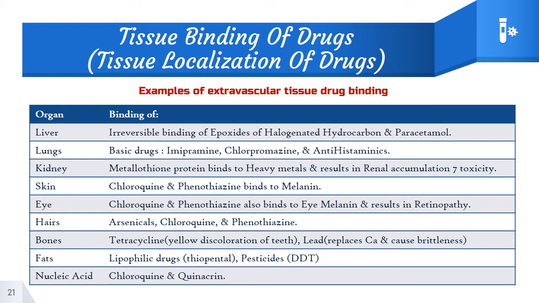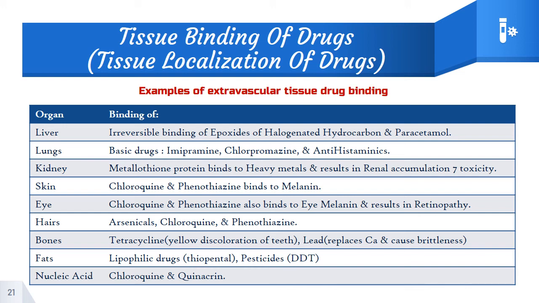In case of bones, tetracycline is a well-known example that binds to bone and teeth. Administration of this antibiotic in infants or children, during odontogenesis, results in permanent brown-yellow discoloration of teeth. That is one important thing found with tetracycline. Also, lead is known to replace calcium in the bones and causes their brittleness. So bone brittleness may be caused due to the replacement of calcium by lead.